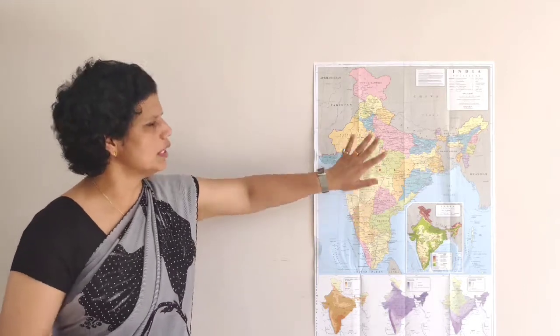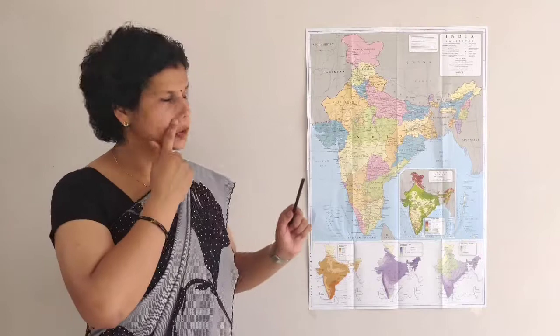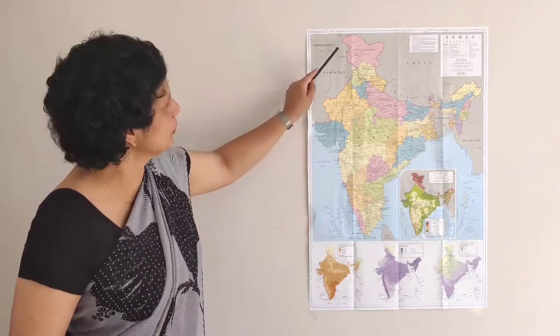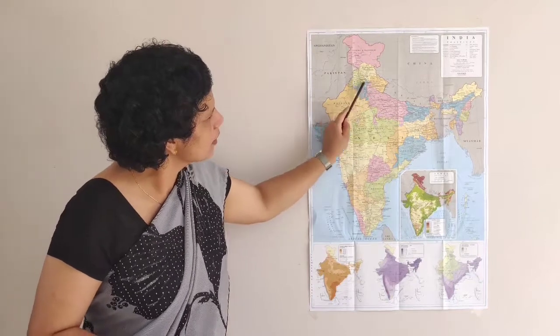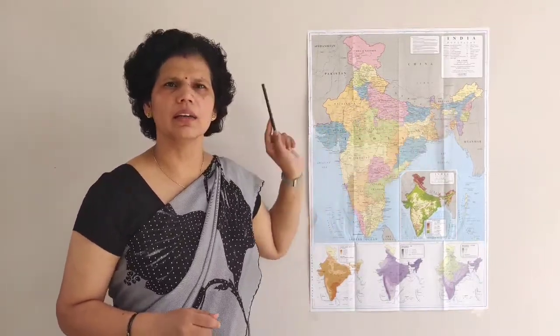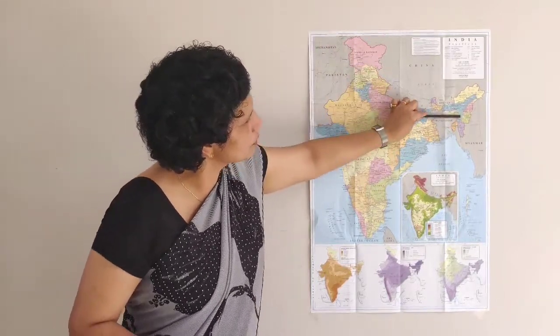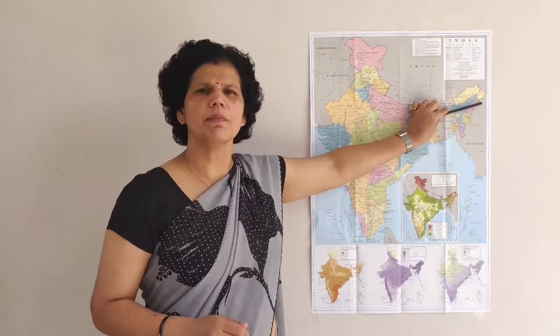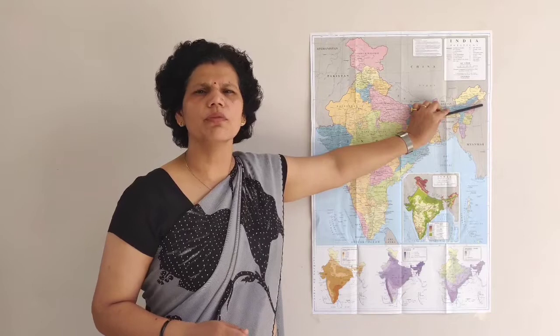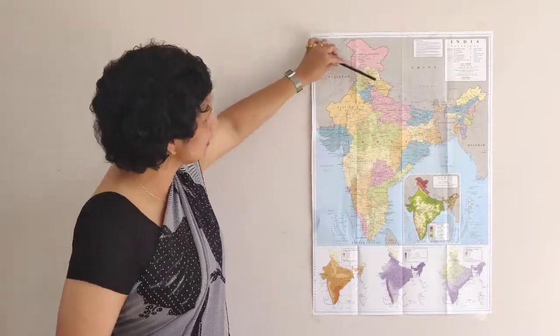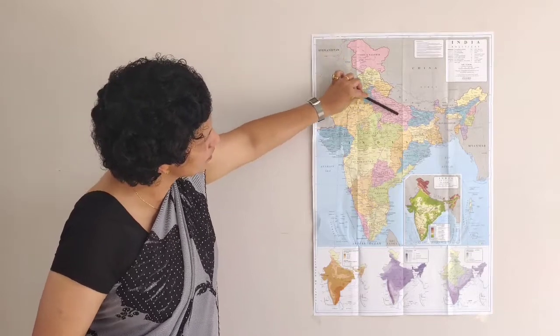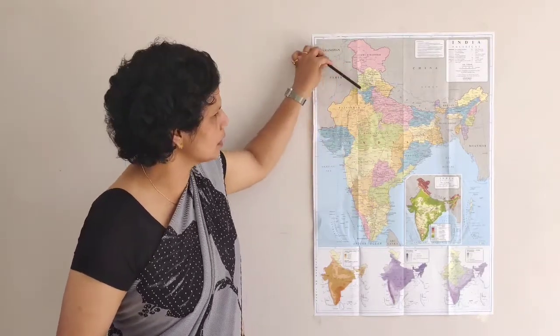Now we must go inside our country. India is divided into 6 geographical or physical divisions. We should understand it with the help of a map. If we start from here, then this portion, which includes our Himalaya, is known as the Northern Mountains. This region extends up to here. After it, the second part is the northern plains, or we can say the Gangetic plains. This part includes from here to here, and it is a very fertile part of India. So it is known as the Gangetic or northern plain.